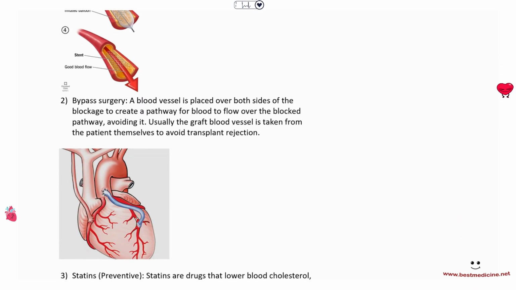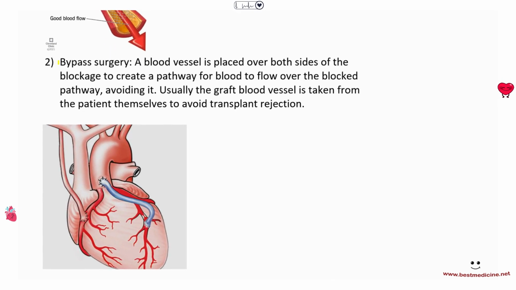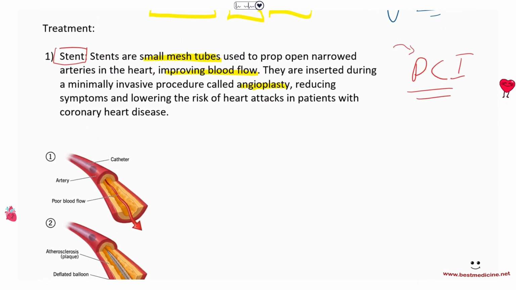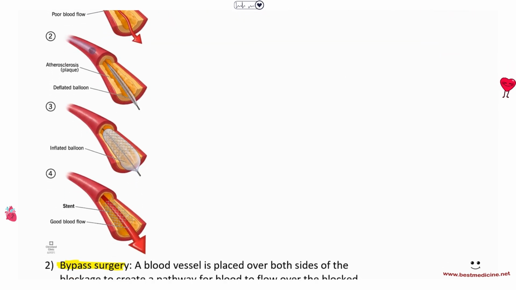The other solution to this is a bypass surgery. This is for more severe cases. Basically, bypass surgery is an open procedure. So this is not a minimally invasive procedure, right? Unlike this one, which essentially you just insert a catheter in one of your veins and then take that catheter through scanning all the way to the coronary artery and dilate the stent there.